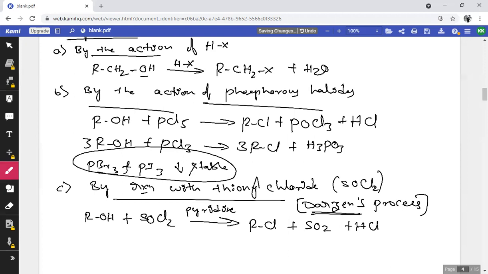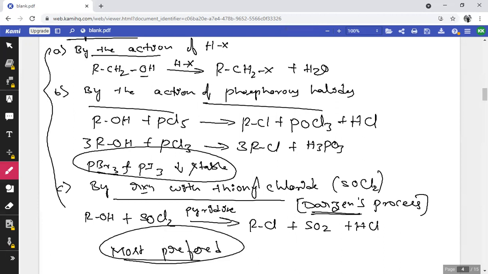You have to remember one more thing. In this type of preparation of alkyl halides from alcohols, among these three different methods, the third one is most preferred. That is, the reaction with thionyl chloride is most preferred over the action of HX as well as the action of phosphorus halides. What's the reason?